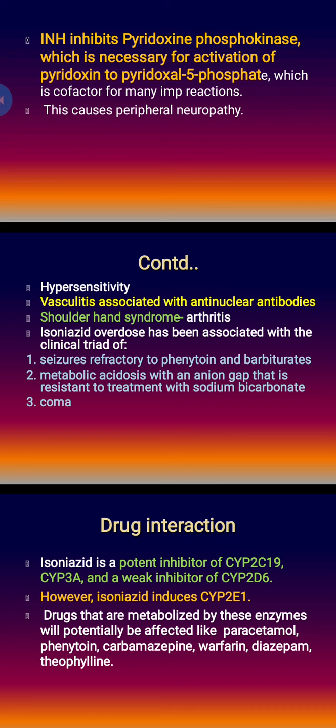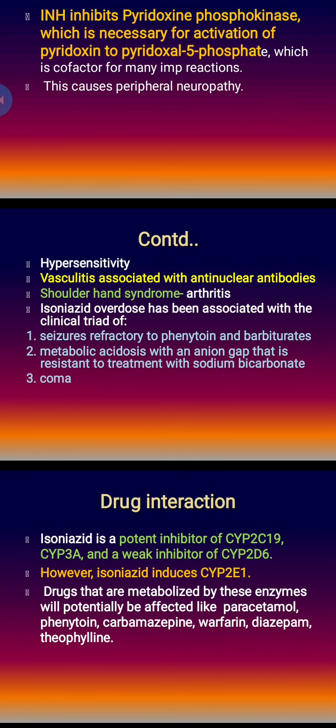Regarding drug interactions, it is a potent inhibitor of cytochrome enzymes like CYP2C19 and 3A, and a weak inhibitor of CYP2D6. However, isoniazid also induces CYP2E1. So drugs metabolized by these enzymes will be potentially affected, like paracetamol, phenytoin, carbamazepine, warfarin, diazepam, and theophylline.